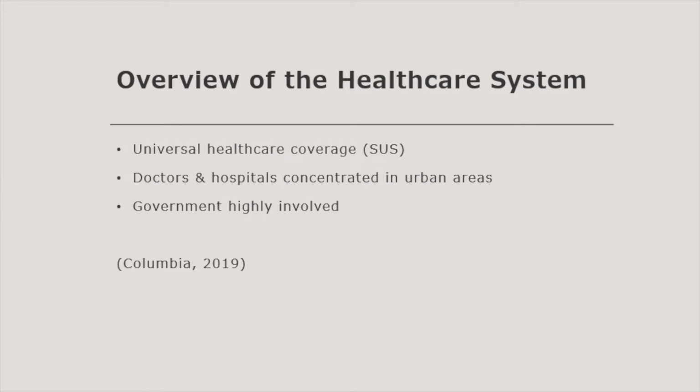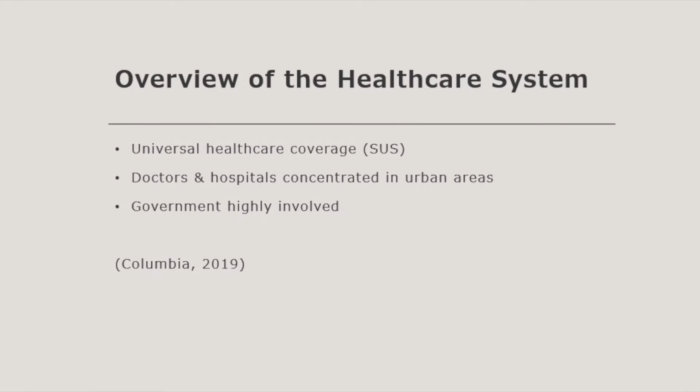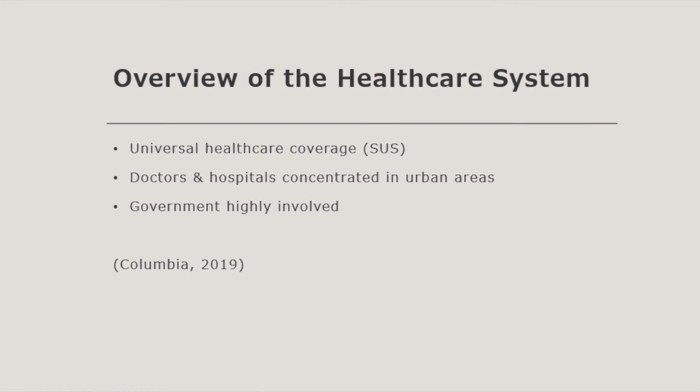Brazil adopted a universal healthcare system in 1988. It is known as the Unified Health System, or for short SUS. It provides health services to about 70% of the population. Since 1990, there has been a big expansion of this health system in efforts to reach universal health coverage, which they did achieve in 1988.